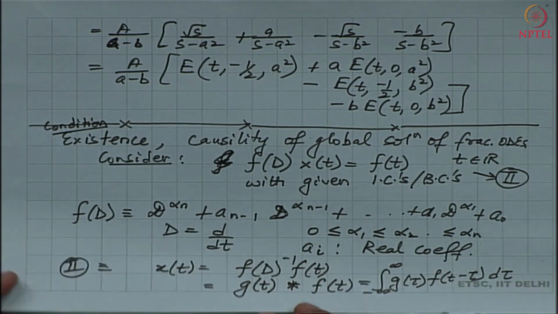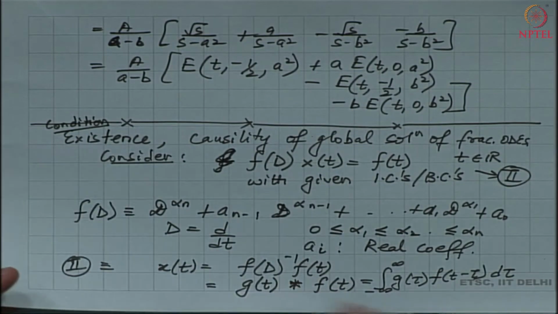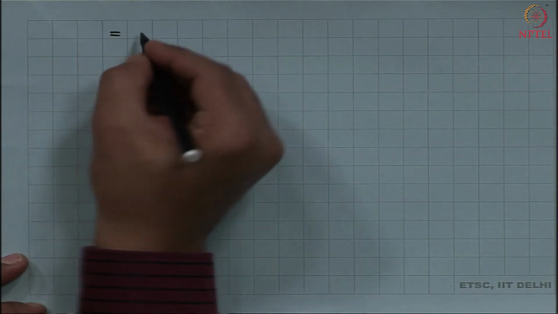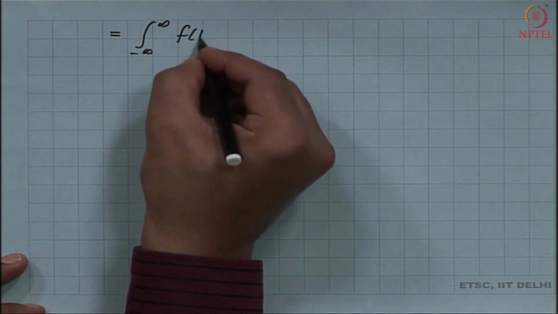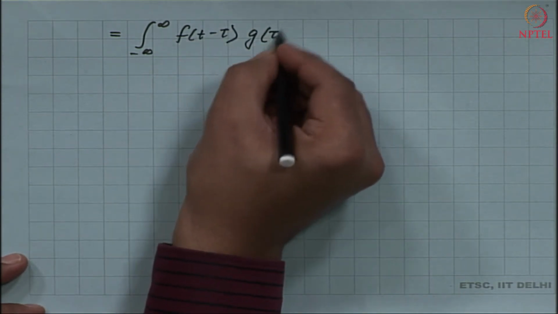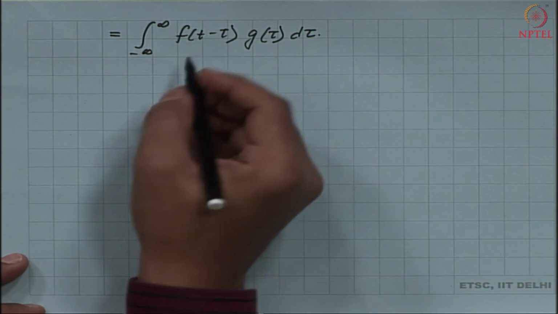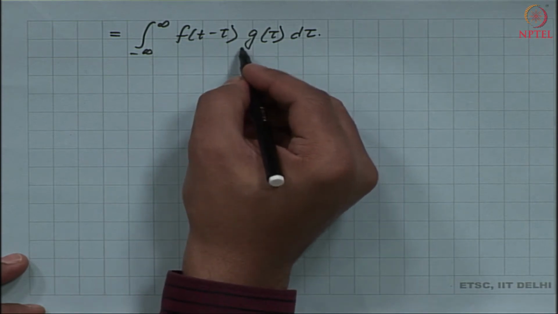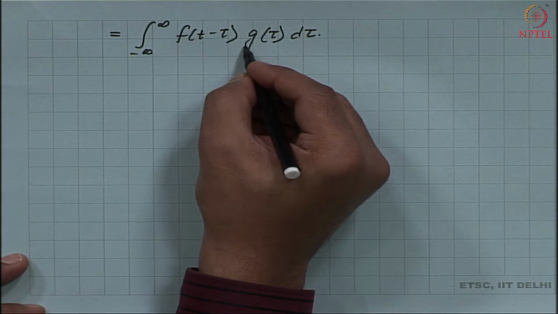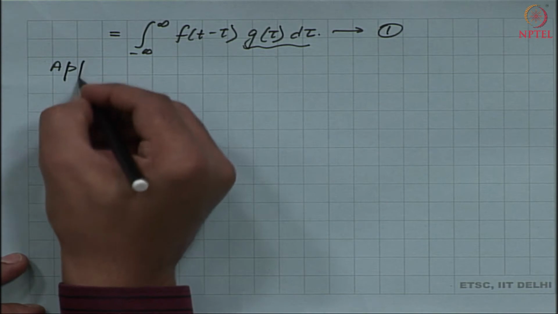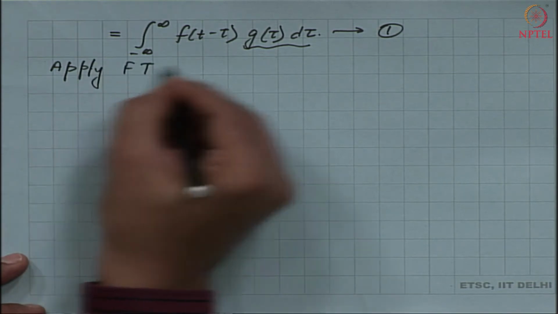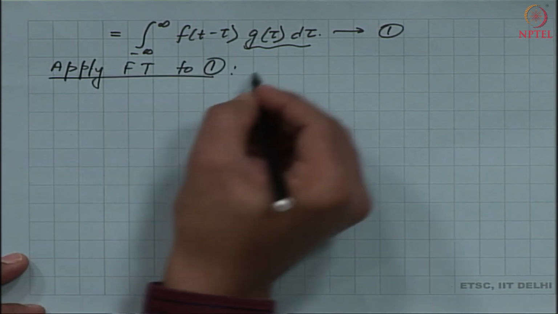So, let me just rewrite this convolution further. What I have is that this convolution is the integral from negative infinity to infinity of f of t minus tau g tau d tau. Let me call this 1. Now, what I do is apply the Fourier transform to 1.